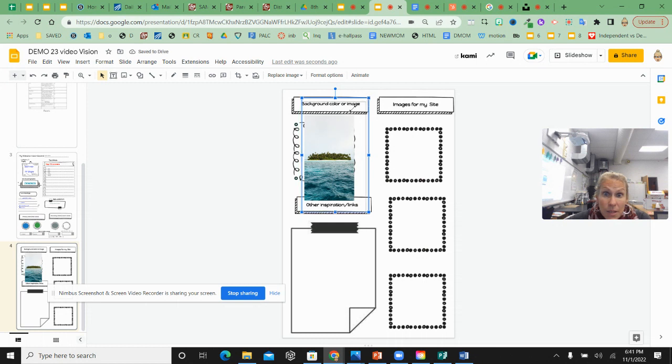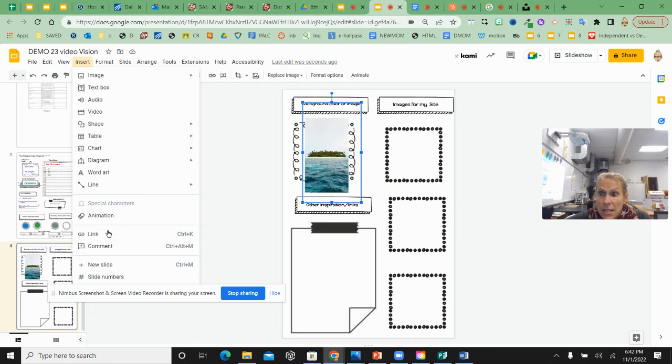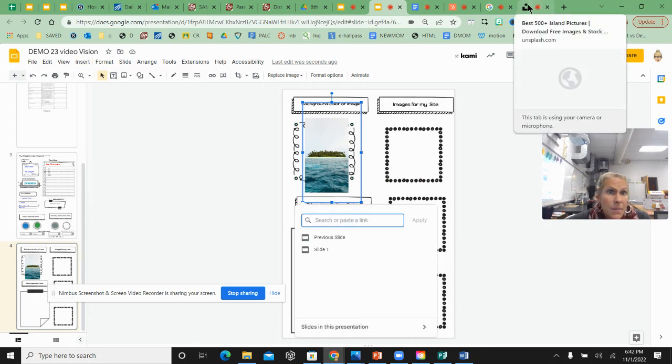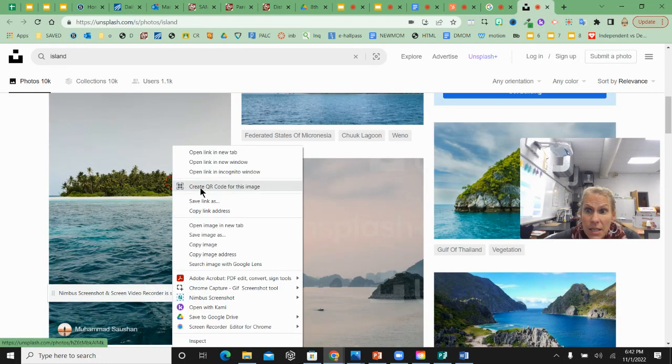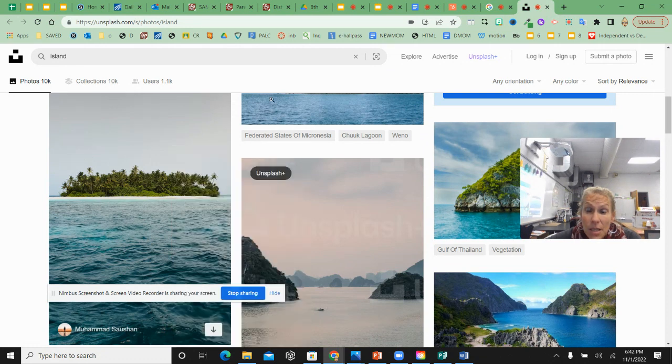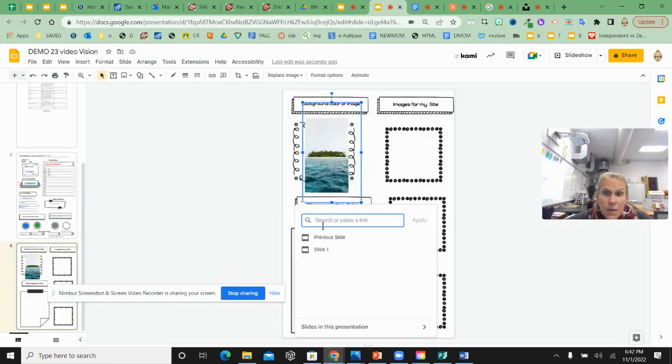There you go. That's pretty good there. Putting it right where it fits. Then I'm going to click on it. Again, insert link. And then I'm going to paste that link: right click, copy image, copy link address. Paste it over here.